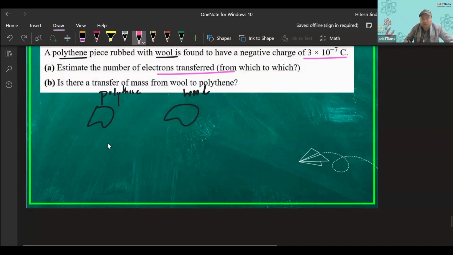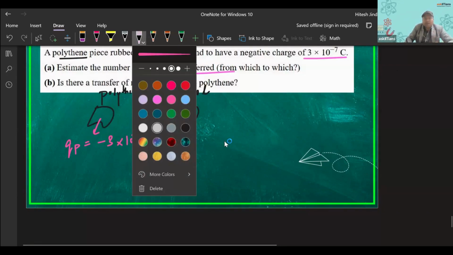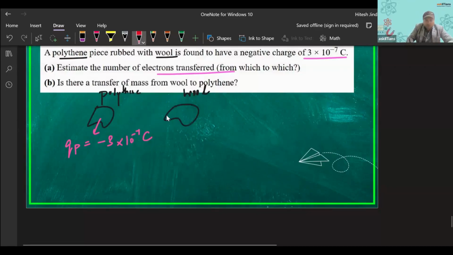You can observe here that the polythene has a charge Q_P, let's say minus 3 into 10 to the power minus 7 coulomb. Now this is negative charge. How has this negative charge come?